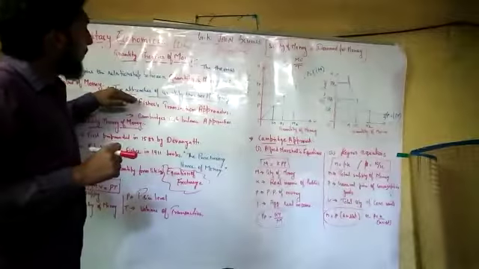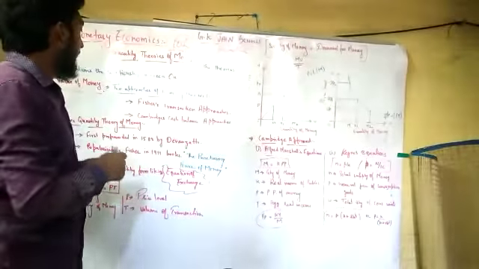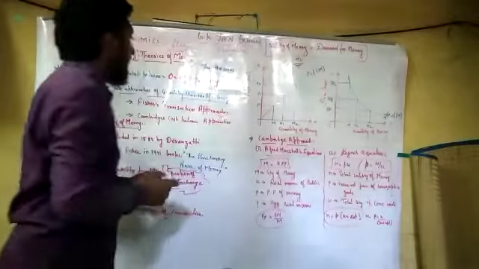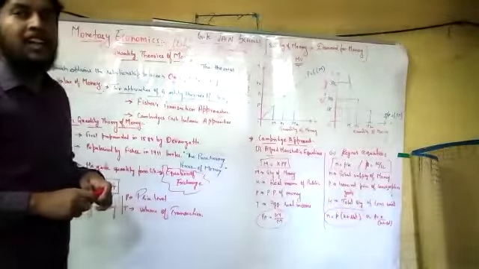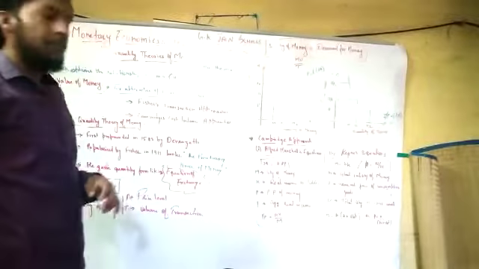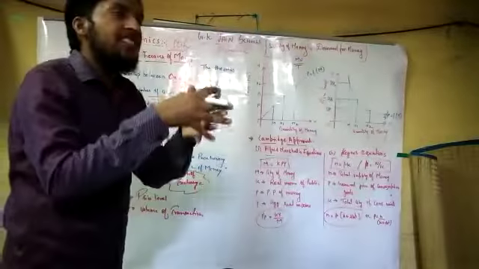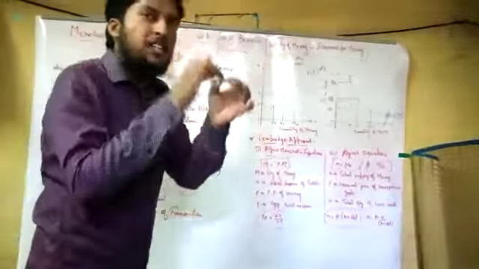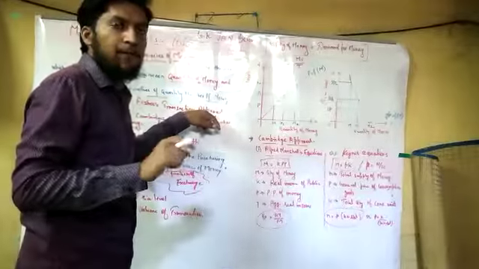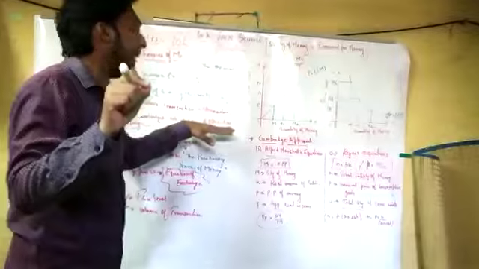With the help of two approaches of the quantity theory of money, we can solve the theories of money: one is Fisher's transactions approach, and the second one is the Cambridge cash balance approach.